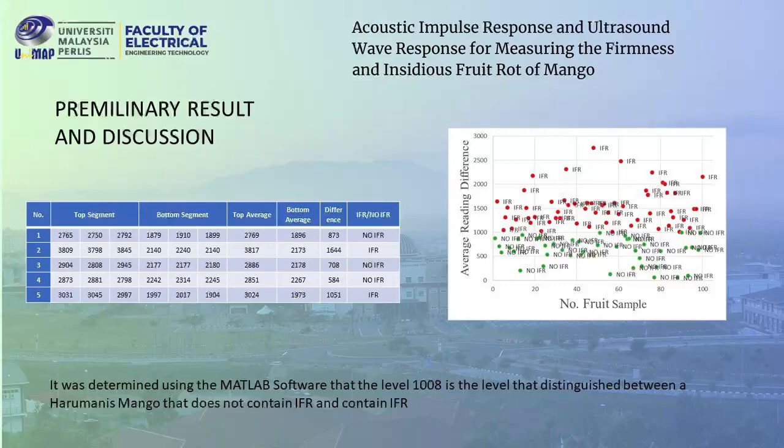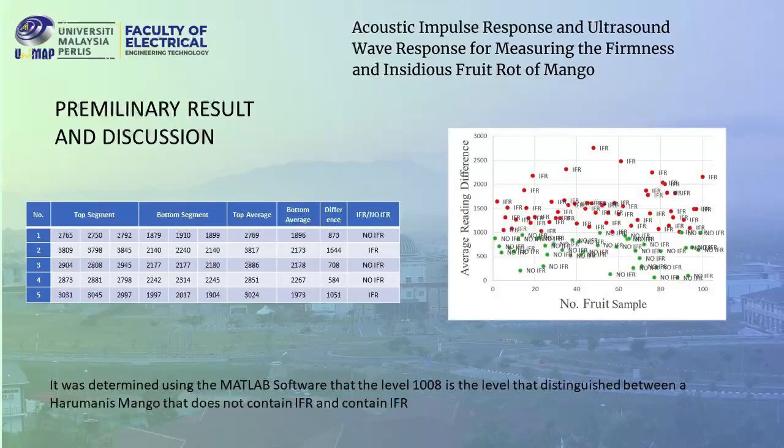As we can see in the scatter plot beside, there is a level that distinguishes between a harum manis mango that contains IFR and one that does not. I simulated and tested it through MATLAB, and the specific level is 1008, the average reading difference that will determine whether the harum manis mango contains any breakdown tissue or not.